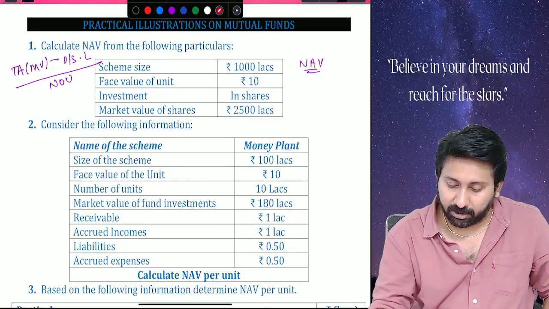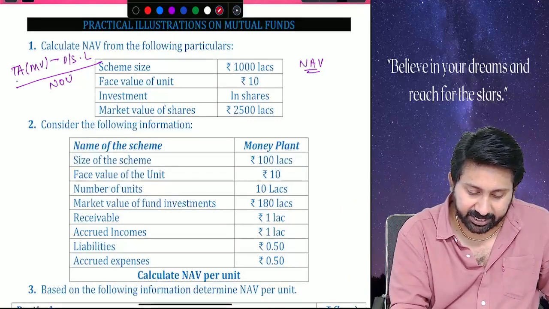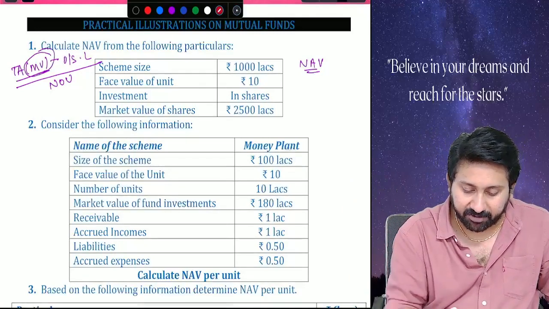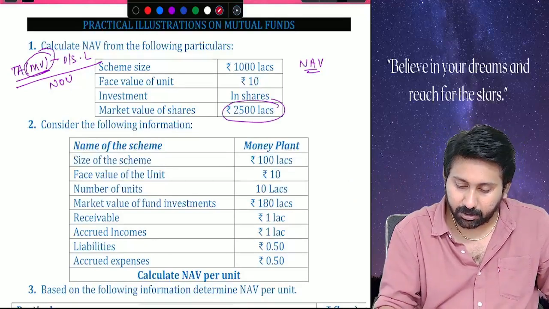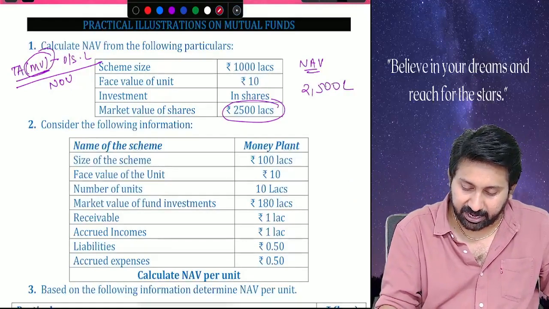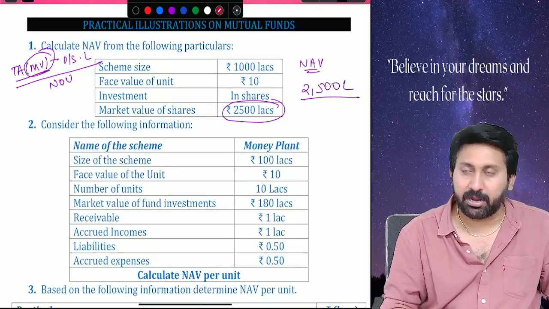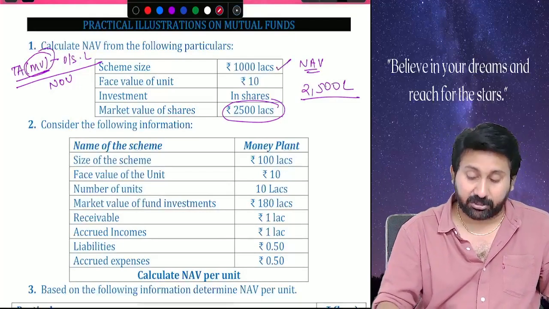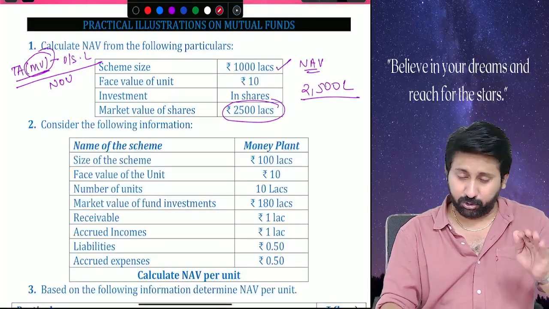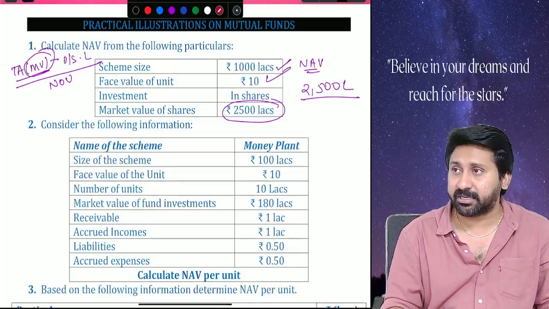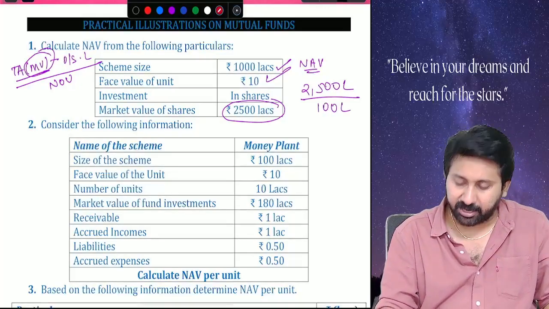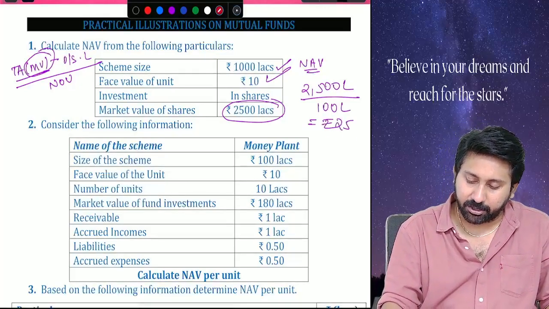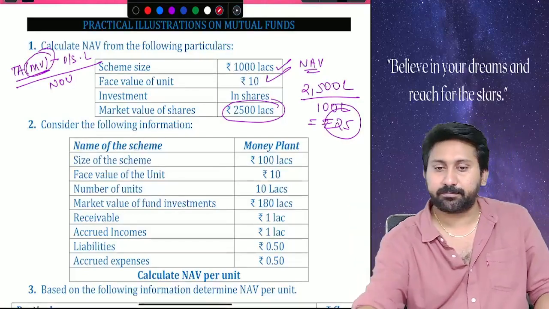Okay, so tell me now, the answer. How much is the total assets at market value? 2500 lakhs. Divided by how many units are there? 1000 lakhs you pooled at a face value of how much? 10. So how many lakh units are there? 100 lakh. What is the NAV? 25. Do this first.